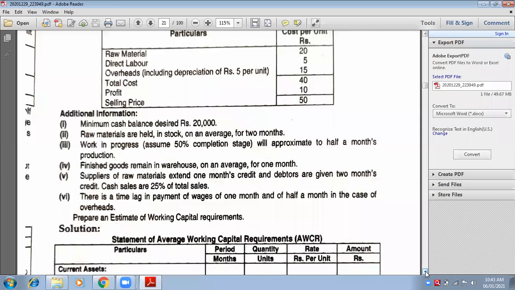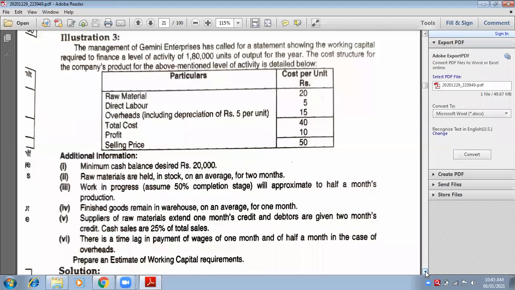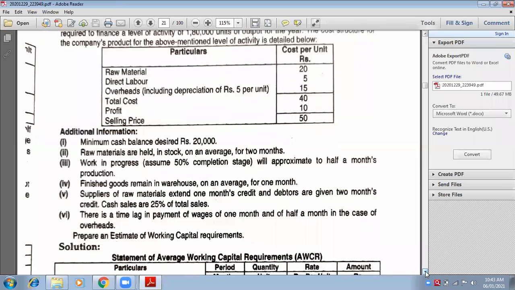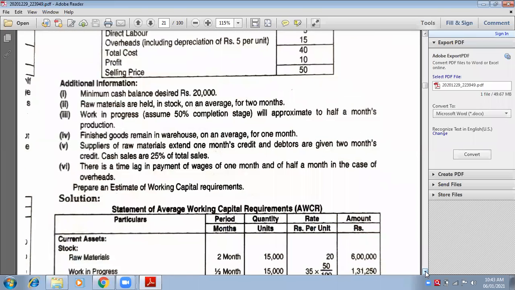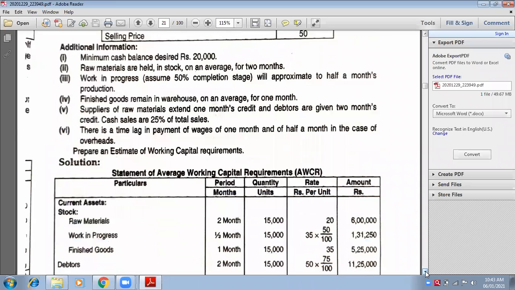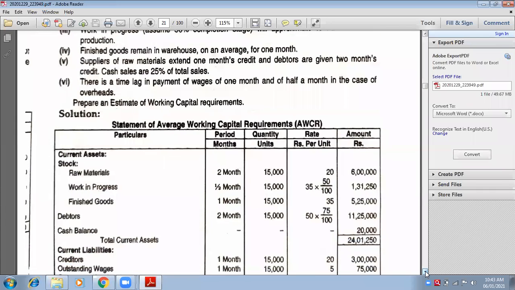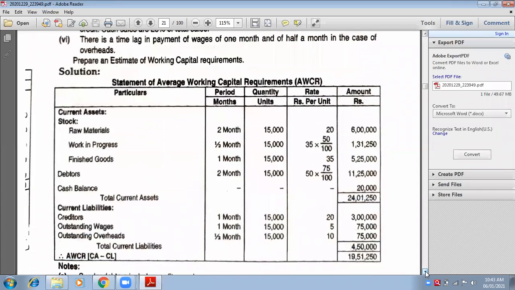See, what is given first? What is the first point? Minimum cash balance. See, already it is given. So you will write down how is the format? Current assets minus current liabilities. So you will start with current assets. Write down with the heading. Start with the heading current assets.